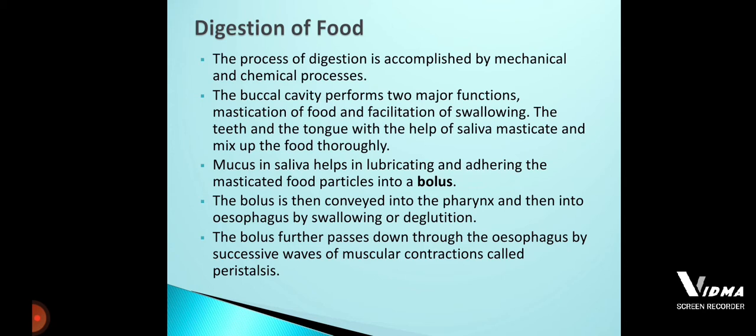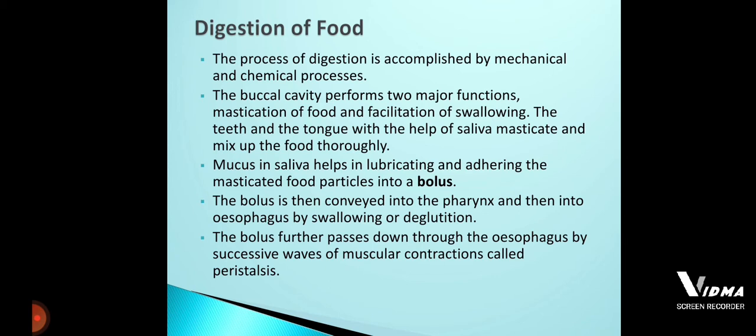When you take food and it enters the mouth and reaches the buccal cavity, it carries out the mechanical method. Once the mechanical digestion is completed, it immediately starts with the chemical method. So both mechanical and chemical digestion are carried out inside the oral cavity, and then the food moves to the next part of the alimentary canal.